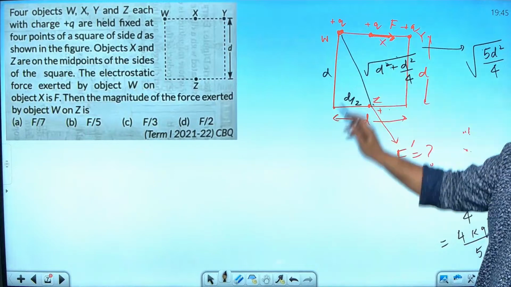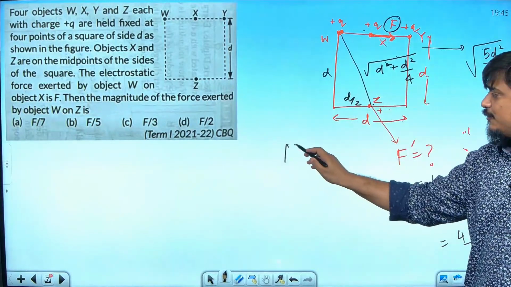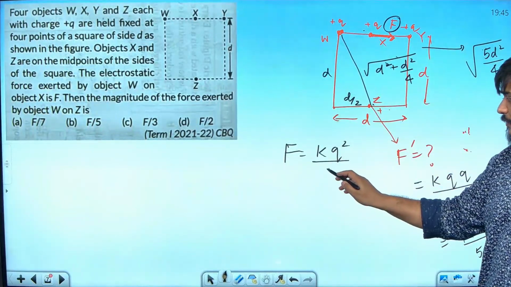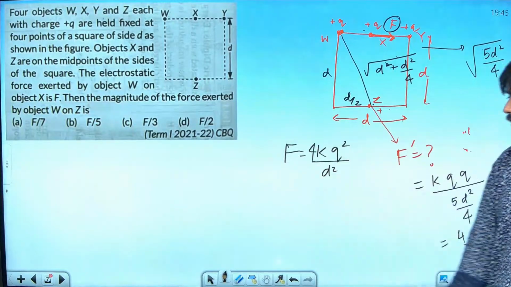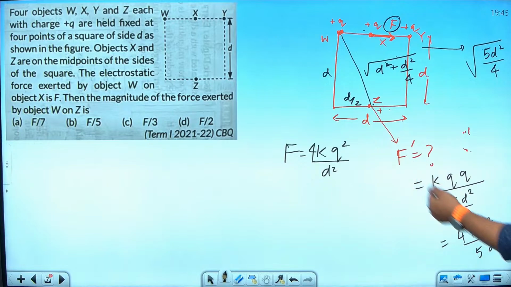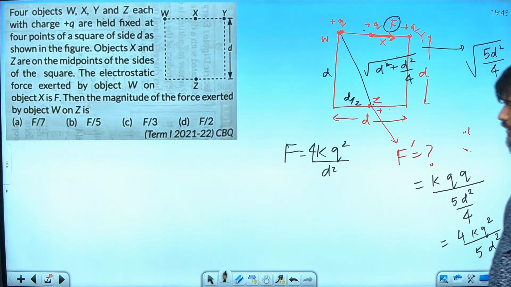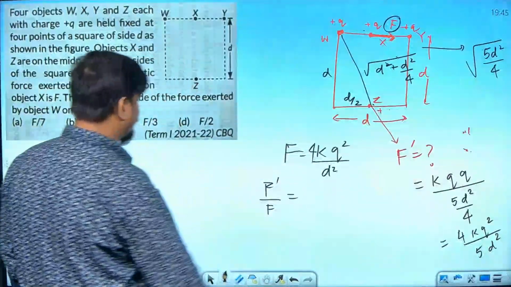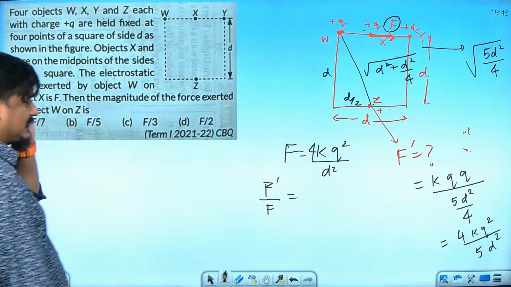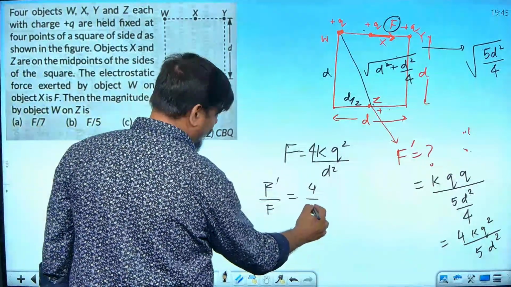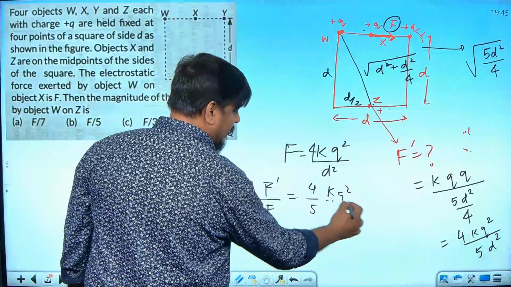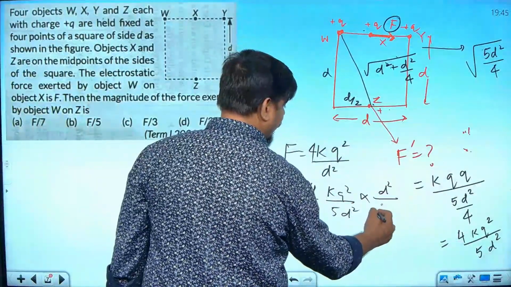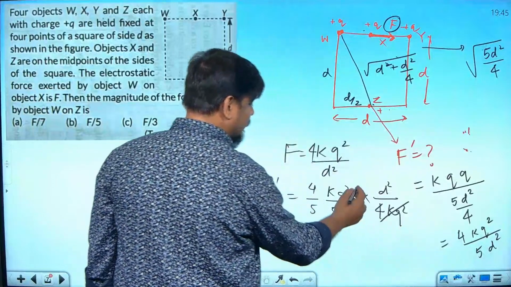And in this case, what is the value of this F? We can find it. This F is given by KQ square by D by 2 the whole square, which will become D square by 4, I am taking above. So see, compare these two. 4KQ square by D square, 4KQ square by 5D square. Very easily you can see that F dash by F will become equal to how much? I am solving very deeply for some people who are not understanding. 5D square multiplied by F, F will become equal to D square by 4KQ square. These two get cancelled.